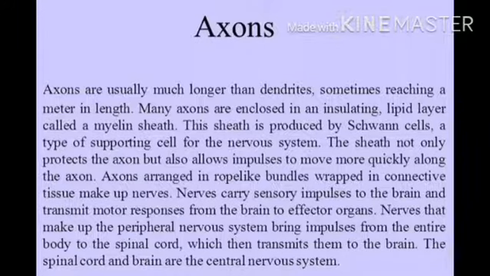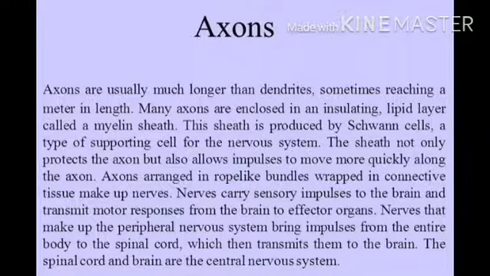Nerves carry sensory impulses to the brain and transmit motor responses from the brain to the effector organs. Nerves that make up the peripheral nervous system bring impulses from the entire body to the spinal cord.